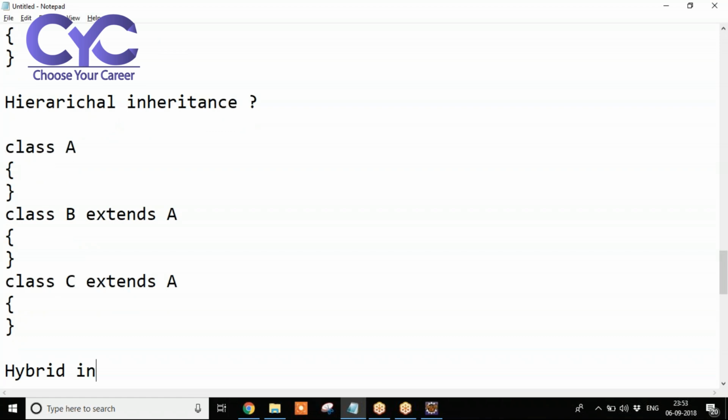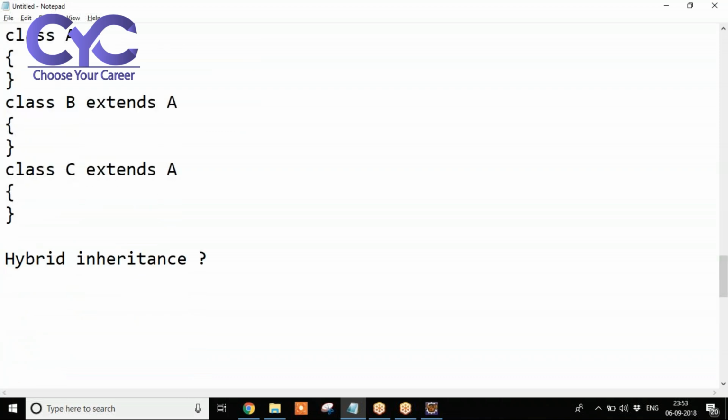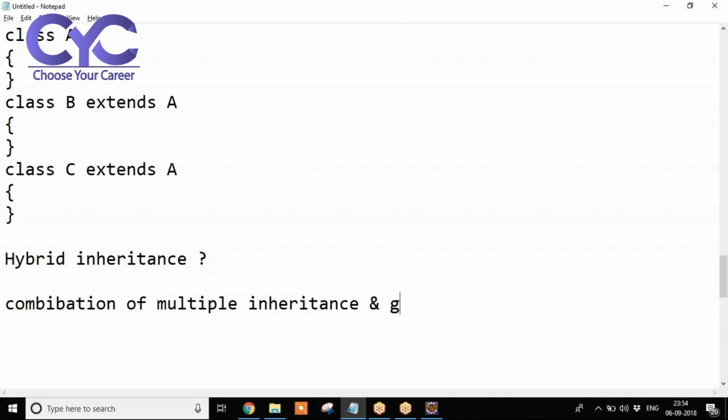Hybrid inheritance, you also need to remember one point here. Hybrid inheritance means it is a combination of multiple inheritance and hierarchical inheritance. Write down this point, I'll explain to you. It is a combination of multiple inheritance and hierarchical inheritance. Okay, now see here.